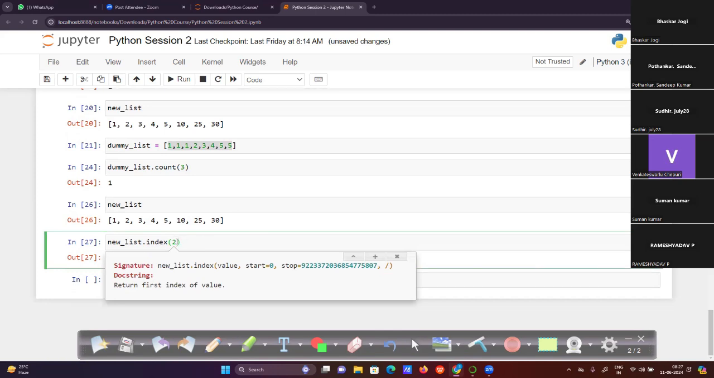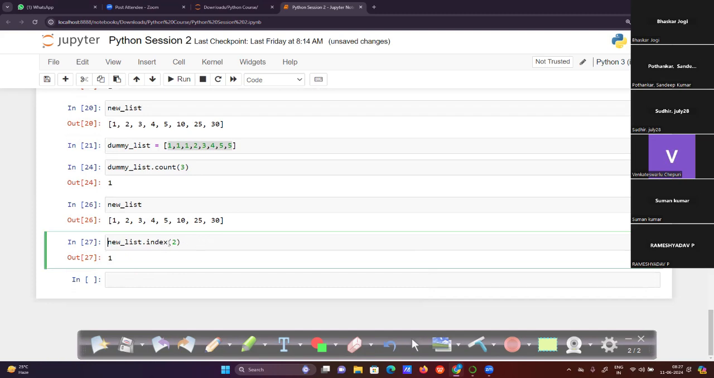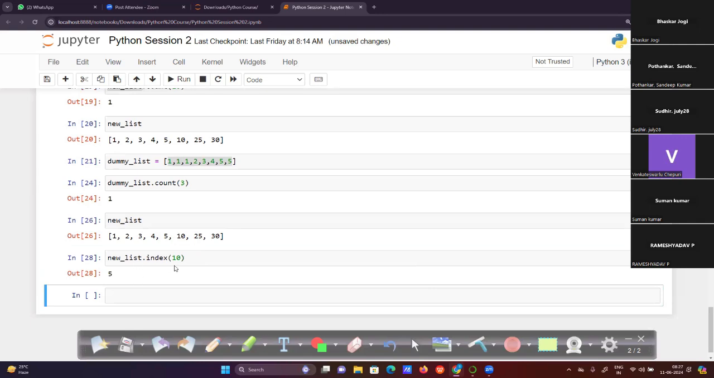Okay, I'm sorry, I made a mistake. The index tells in which position the value exists. So for 2, it is at the second position, and if I enter 10, then counting 0, 1, 2, 3, 4 and 5, the value 10 exists at the fifth index.